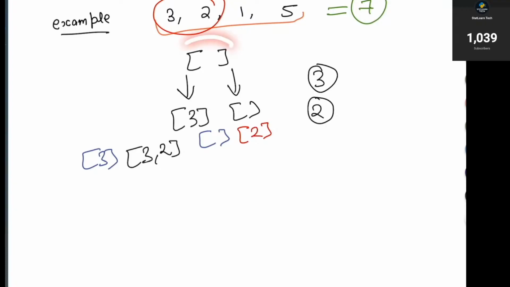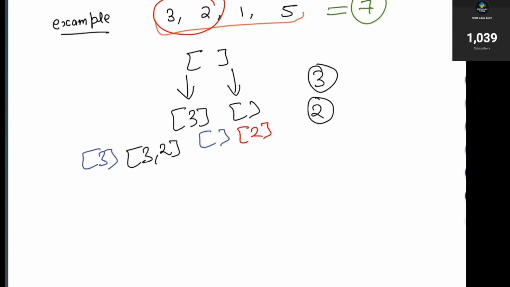We need to start with an empty data, and we need to perform two operations. Either we can add our new data into the empty data, or we may skip adding. If we add it, we will get one subset. If we skip it, we will get one more subset. And similarly, these are the two data I have. Now if I add this 2 into my existing data, which is a set 3, I will get another set, which is 3 comma 2. If I don't add it, I will get the same element, which is 3 itself, right? And similarly with the second element, if I add, I will get one subset. If I don't add, I will get the original one.